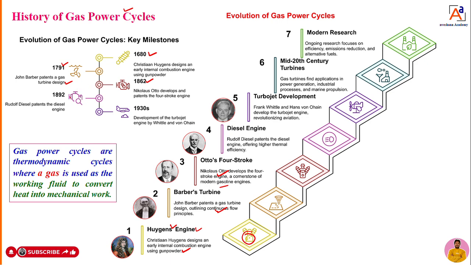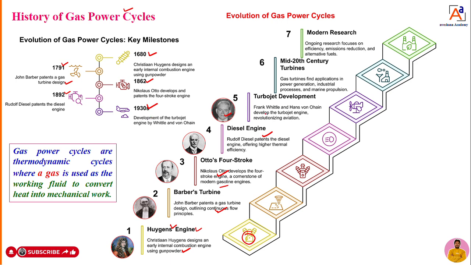Later to this Otto, one more scientist, Rudolf Diesel, in the year 1890, patented the diesel engine. So what has he done, Rudolf Diesel, you can see here? He invented the diesel engine, the engine which operates on diesel, and he calculated the efficiency of the engine with the help of his own concept. Then that engine we call a diesel engine. Okay, fine.